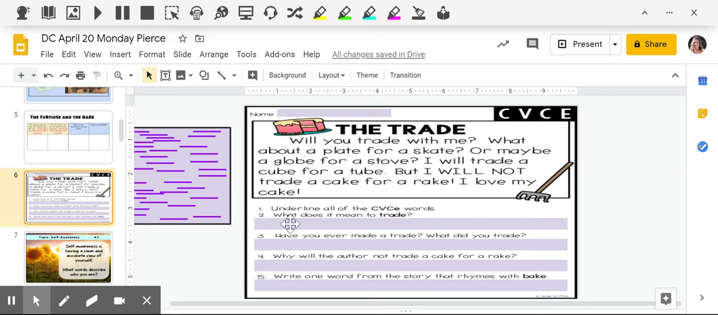What does it mean to trade? Have you ever made a trade? Why will the author not trade a cake for a rake? And write one word from the story that rhymes with bake.